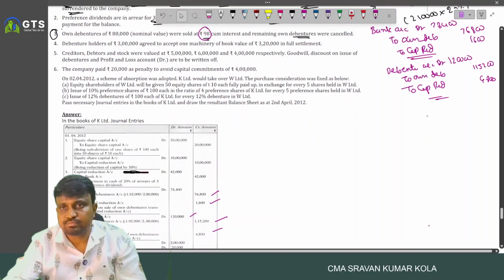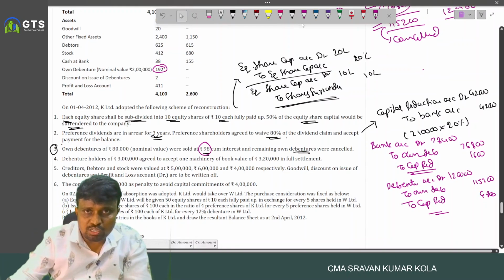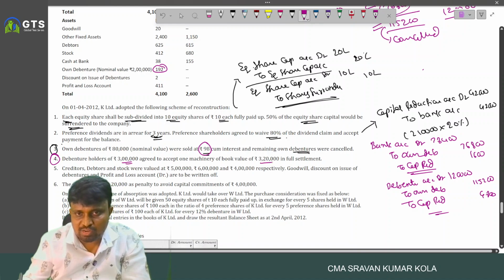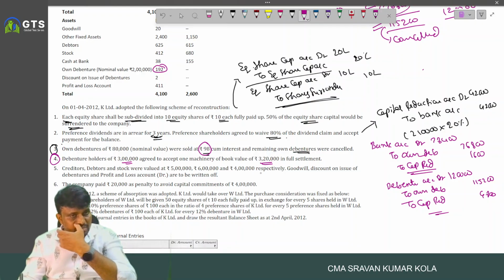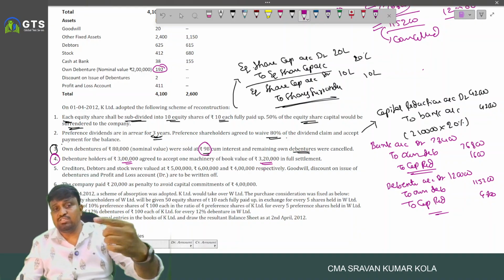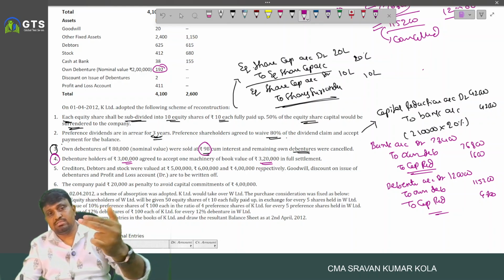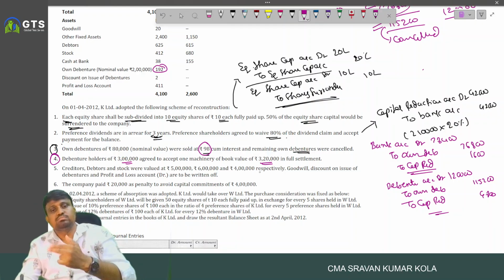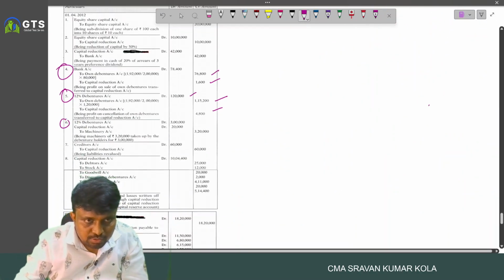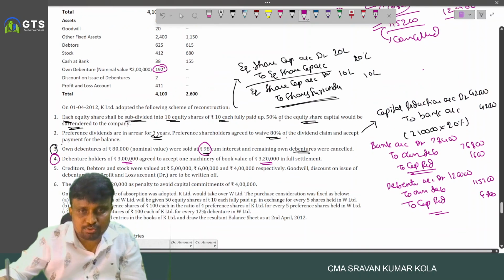Okay. And this point is very, very important. Debenture holders of 3 lakh agreed to accept one machinery with book value 3 lakh 20,000. So debenture holders accept 3 lakh 20,000 worth of the book value. What is the entry? Debentures account debited 3 lakh, capital reduction 20,000, to machinery 3 lakh 20,000. So debentures account debited, capital reduction, to machinery account 3 lakh 20,000.